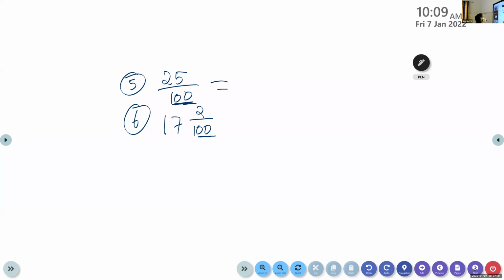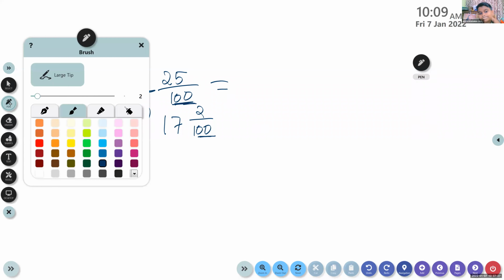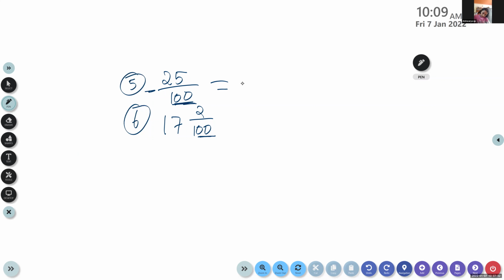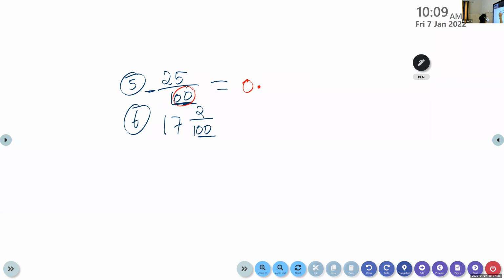So children, tell me, is there any number here as the whole number? No. So what we have to do? We have to place a 0. After that, we have to place the decimal point. Look here, here we have 2 0. So here also 2. So what we have to do? Just write the number.